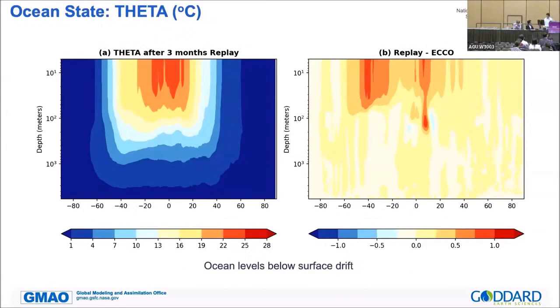Because that's what we talked about. This is theta, potential ocean temperature, the zonal mean state from the replay experiment on the left. On the right-hand side, we have replay minus ECHO. Remember when I talked about the model configuration, the SST is nudged to an observed state. However, our below-surface ocean is basically free running. So after 3 months, our ocean kind of diverges. So it's not actually close to the observed state, although our ocean and atmosphere are dynamically balanced.